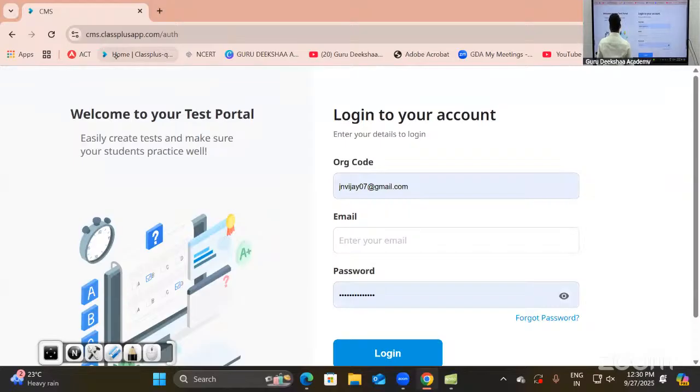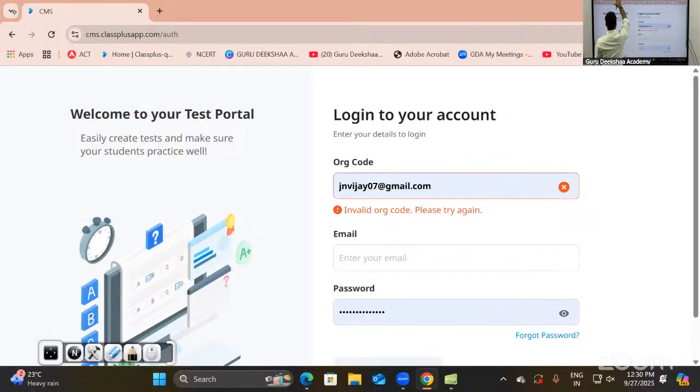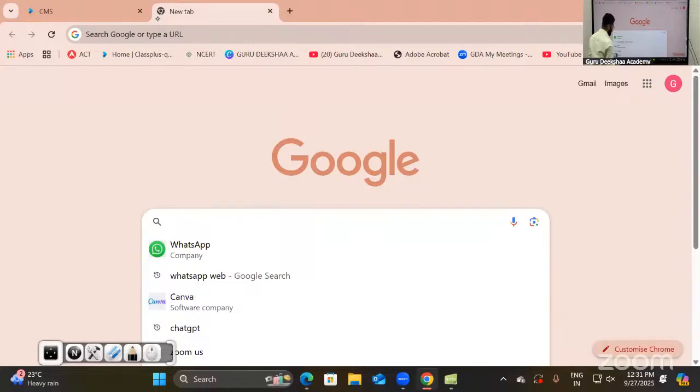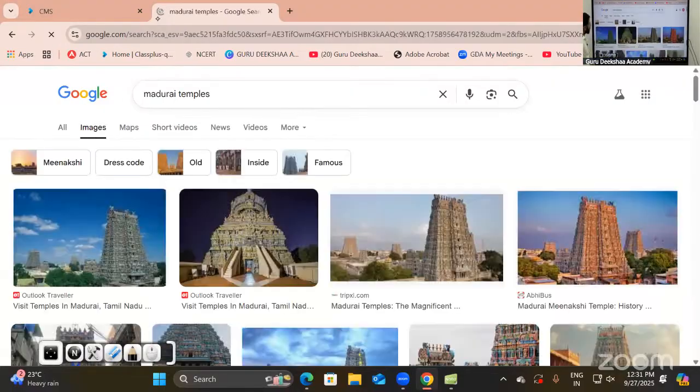Where is the new tab? Recently closed. No, it's not showing.